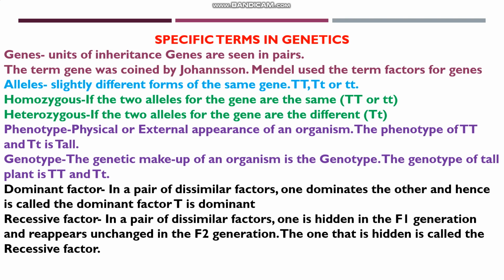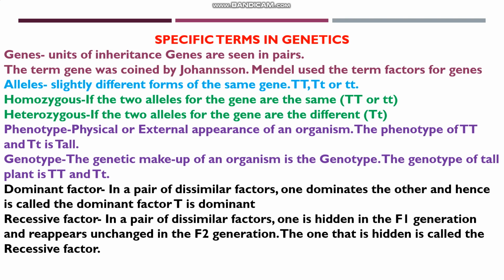So alleles are slightly different forms of the same gene. One gene always has 2 alleles. For the gene for tallness, the 2 alleles can be capital T or small t. The gene for dwarfness is small t.